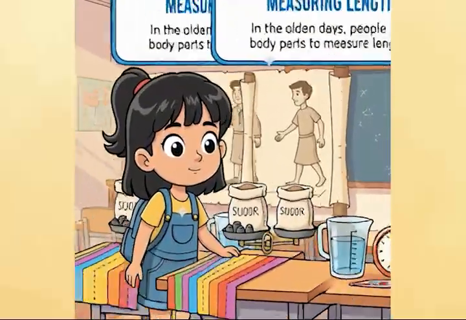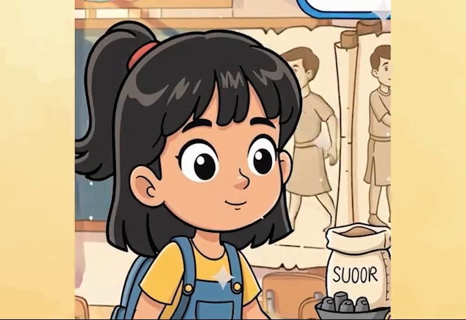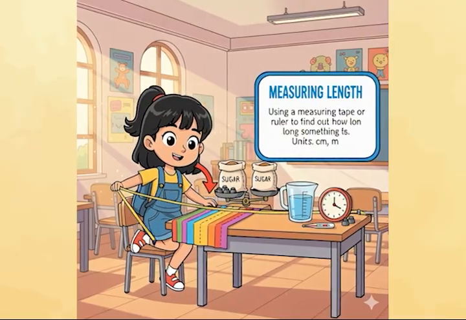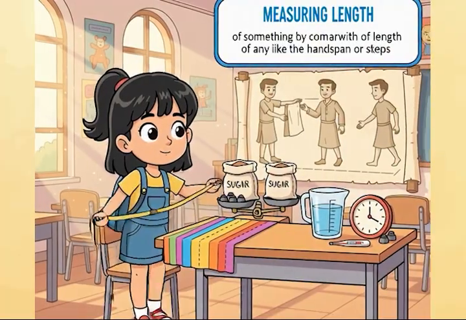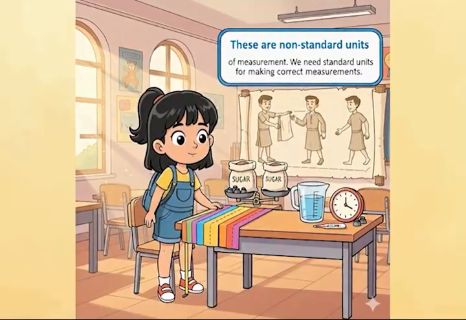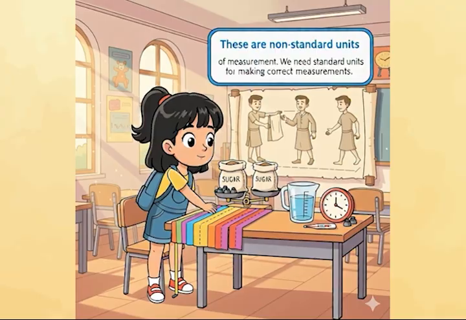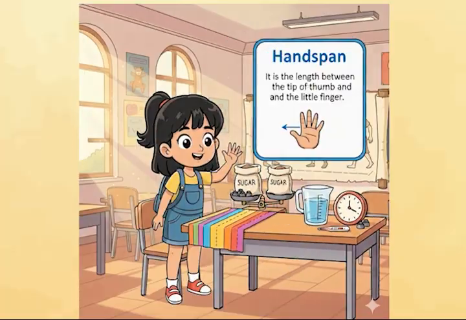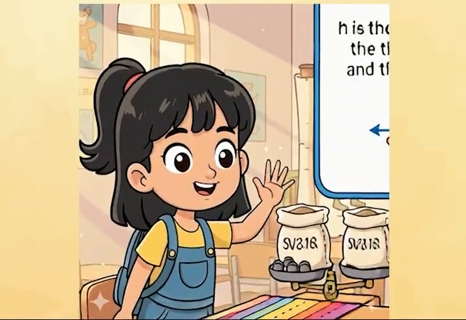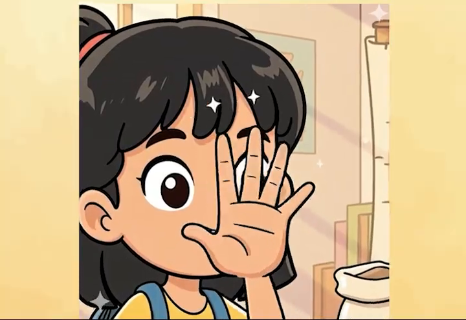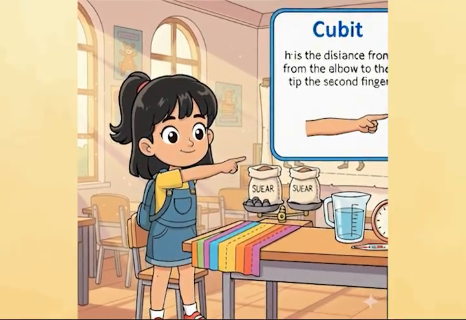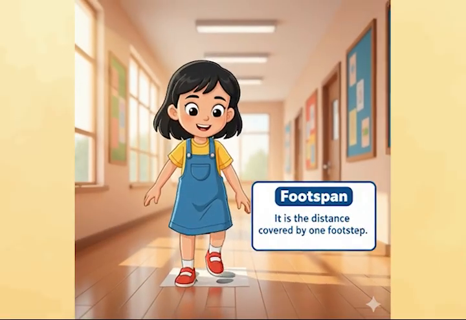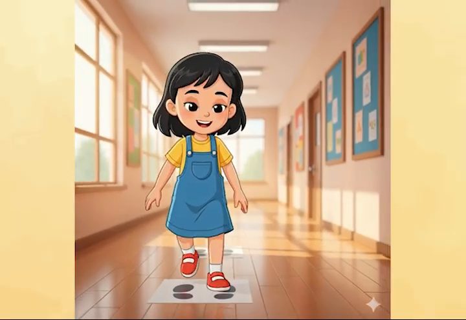Measuring length. In the olden days, people used to measure length of something by comparing it with the length of any of their body parts like the handspan, cubit, footspan or steps. These are non-standard units of measurement. We need standard units for making correct measurements. Handspan, it is the length between the tip of the thumb and the little finger. Cubit, it is the distance from the elbow to the tip of the second finger. Footspan, it is the distance covered by one footstep.